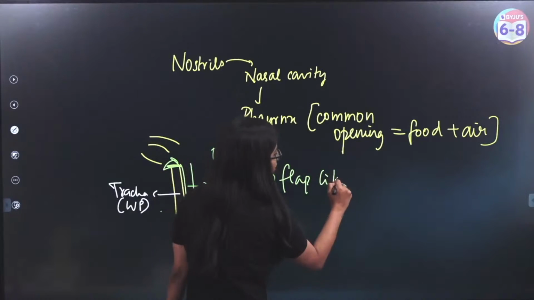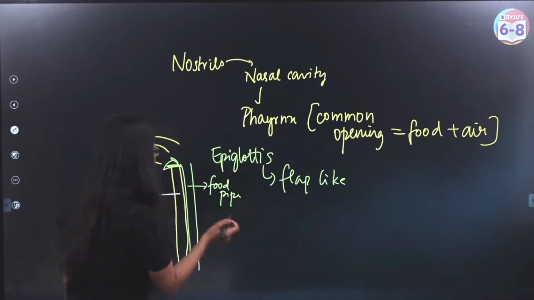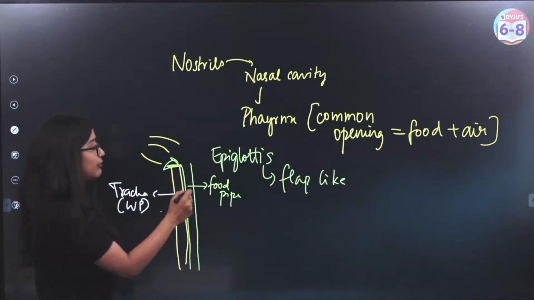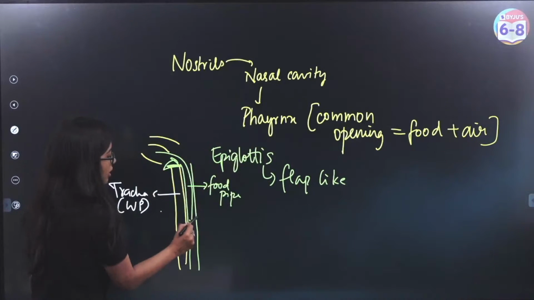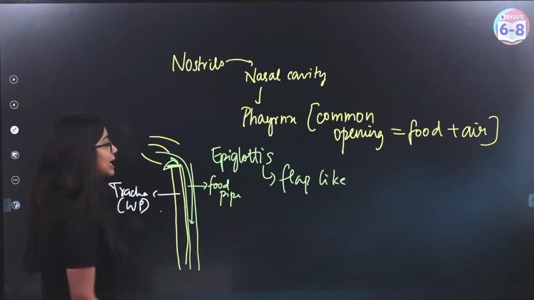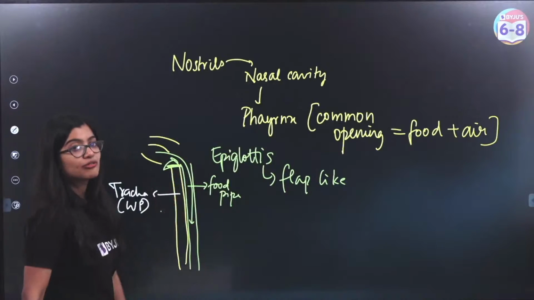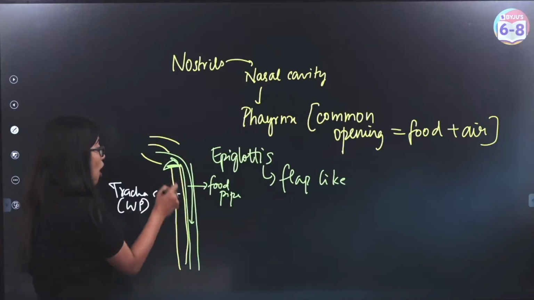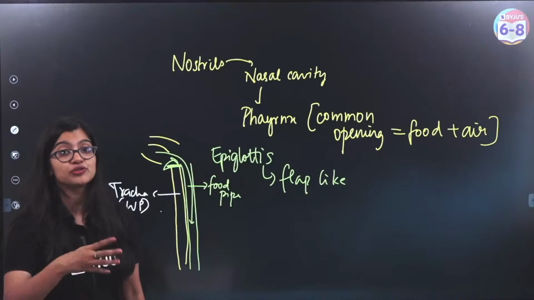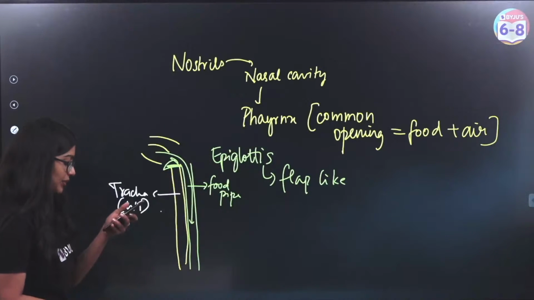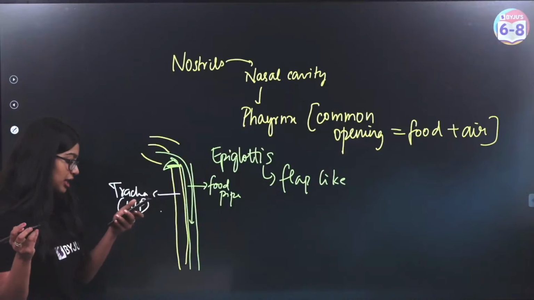And what it will do is, when we swallow, it will close the opening into the trachea so that food will only go here. Which is why if you talk and eat, there will be incomplete closing of the epiglottis and it might go into the wrong pipe. And that's when you cough and cough so that it goes into the right pipe. Okay? Very good, Anshika. Very good.